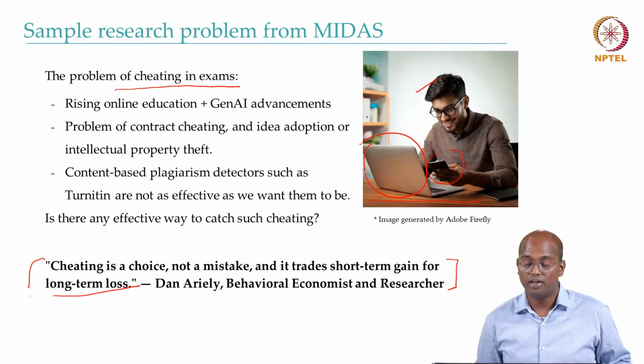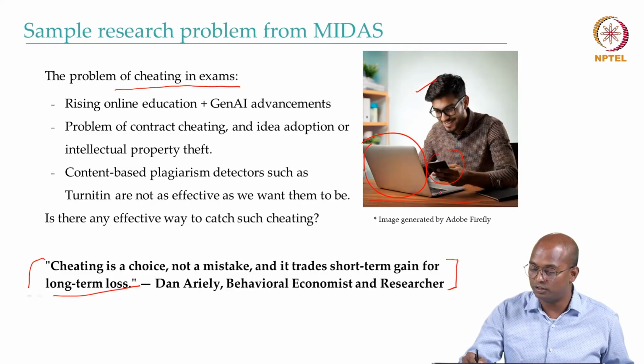They can figure out how to do the cheating, and especially if you consider the situation of assignments. If you're given a task you need to complete at home and submit, often we see, especially after the emergence of large language models, what happens? People go to ChatGPT and probably other similar systems, give the question and ask, can you help me with the answers? And in a fraction of a second, you'll have the answer.